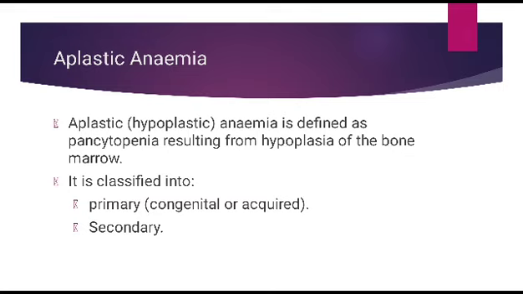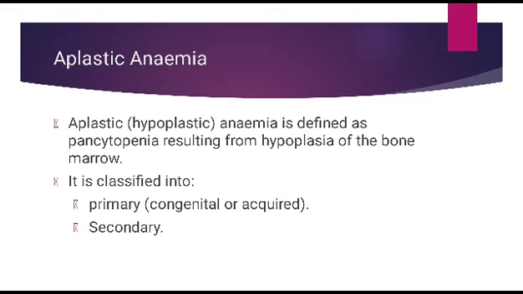For aplastic anemia or aplasia, the problem is inside the bone marrow. The problem is in the synthesis of blood cells inside the bone marrow. So there is hypoplasia or aplasia of synthesis of blood cells, resulting in a decreased number of all cell lines, the RBCs, the platelets, and the white blood cells.